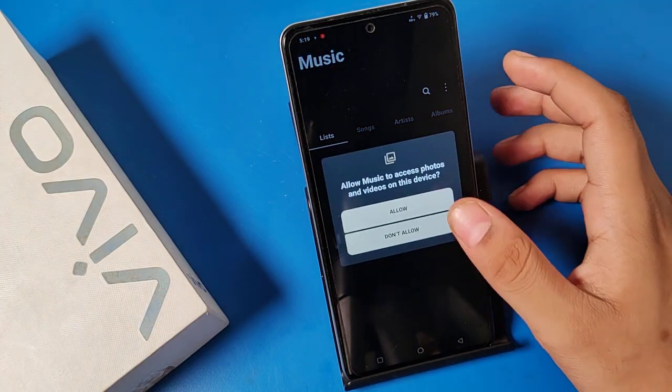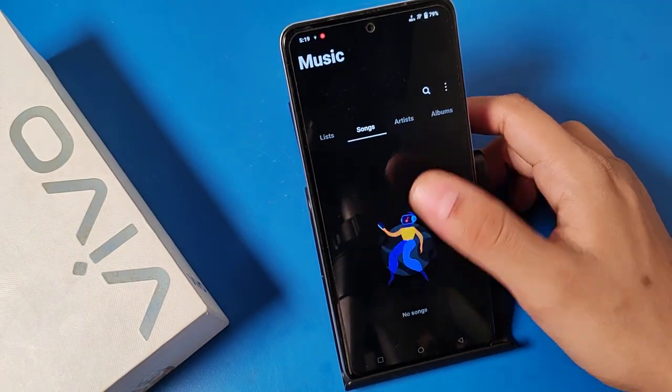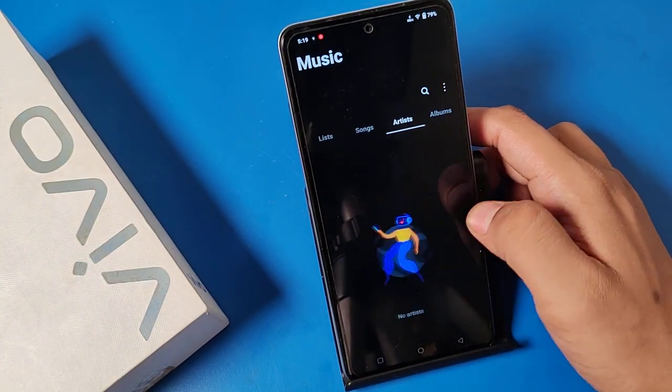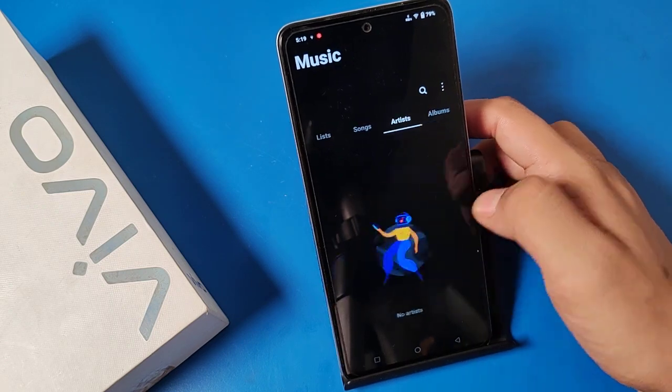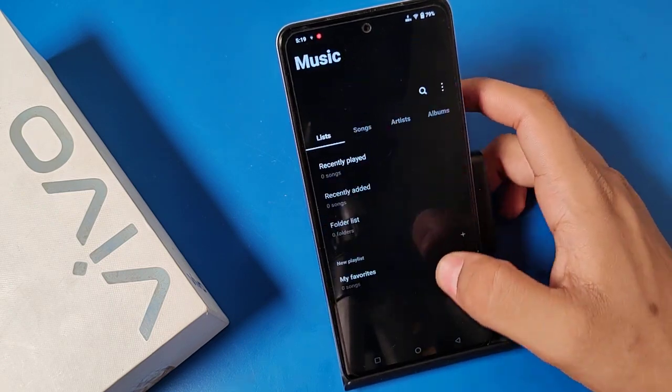Here it is, the music app, and allow this, and now it is working good.